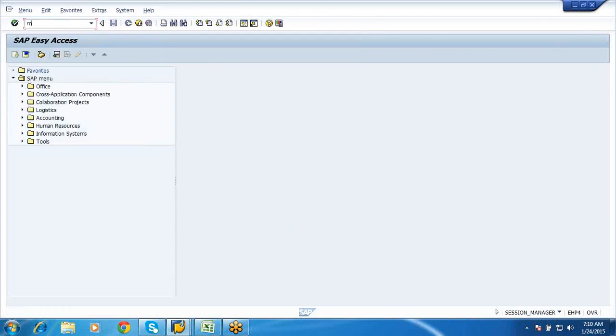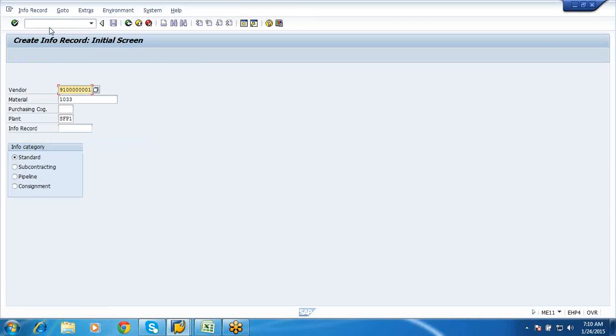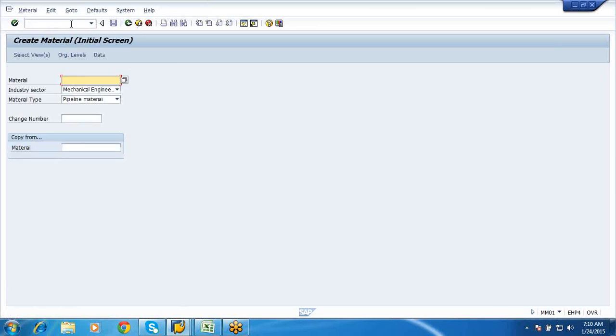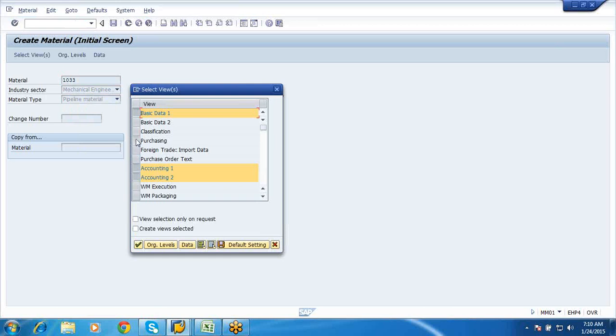So for this 1033, let us go and maintain ME11. So SFPO, enter. Not maintained by purchasing. Let me maintain it. Sorry, we need to maintain it. 1033, purchasing.